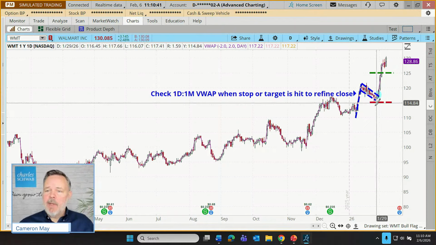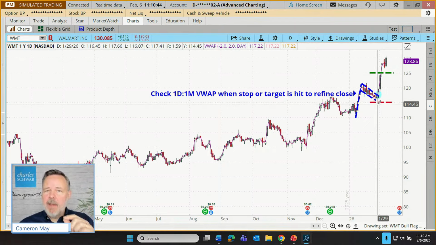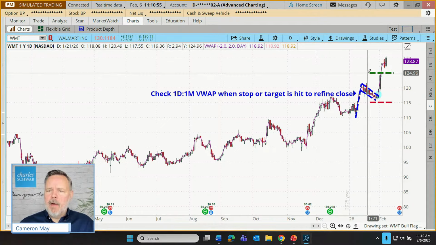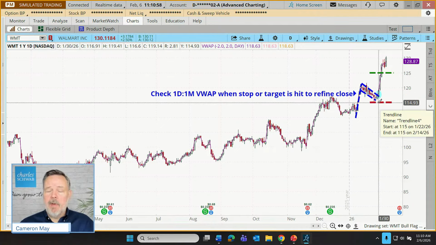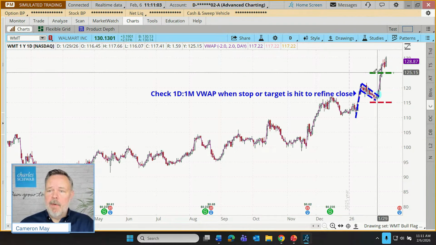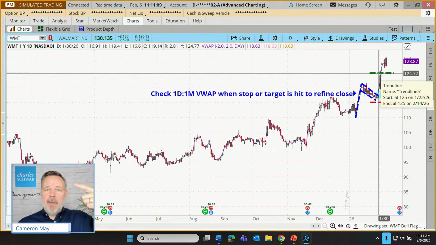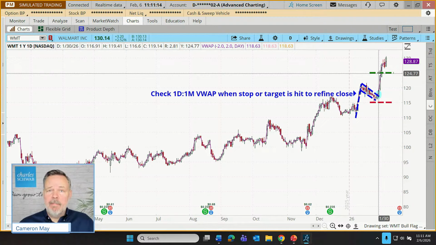Well, the trader might decide we don't have a stop. Because I wanted to have that VWAP discussion. I didn't want these shares to just be sold if we happen to fall back down to 115. But how about we change our stop at this point? I'm actually going to impose a stop, a physical stop on this trade at this point. And I'm going to do that. Let's set it right there at our target. So if we happen to pull back and we sell at 125, well, that was the original plan anyway. But if we also happen to rise further, we're still participating in that move.